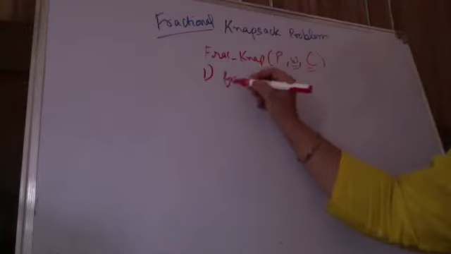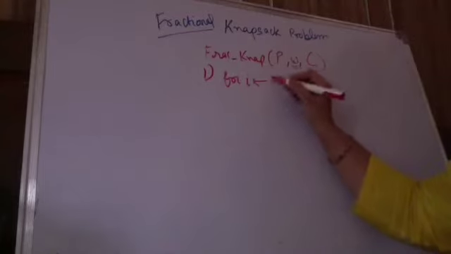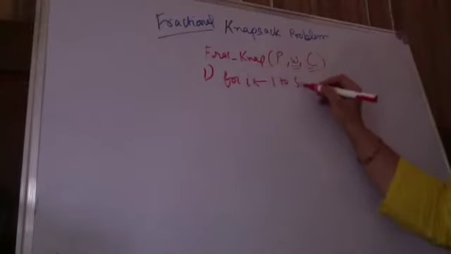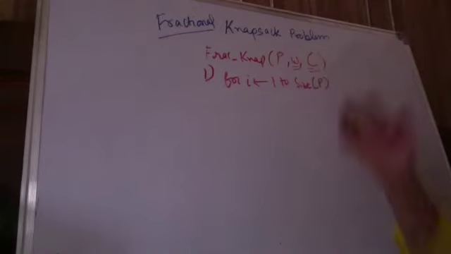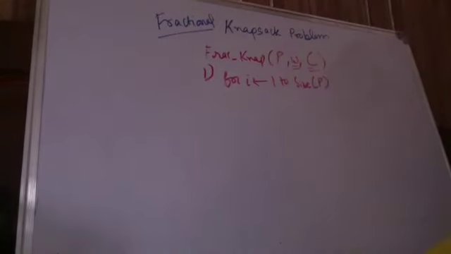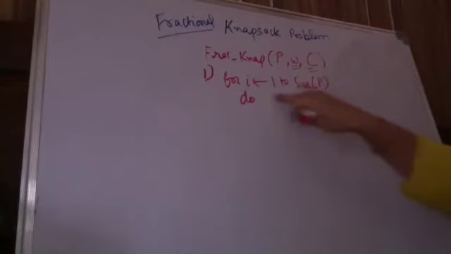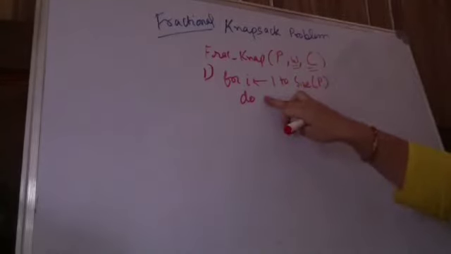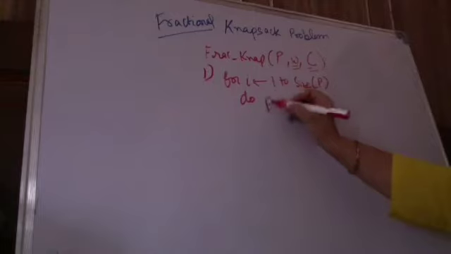I'm again saying for I running from 1 to size of my array, whatever the size of my array P or W is. Either way, what do I have to do? I have to calculate price per unit weight n times. This is running n times. Okay, I have to calculate price per unit weight. So what am I doing?